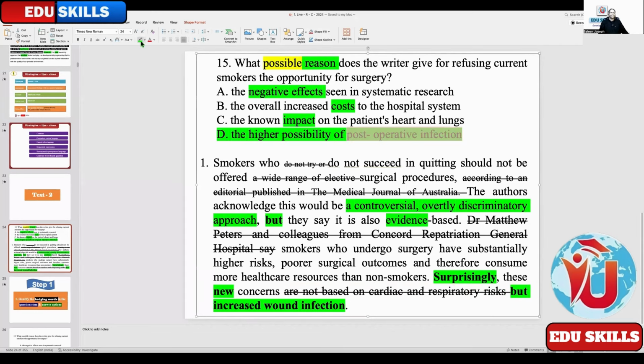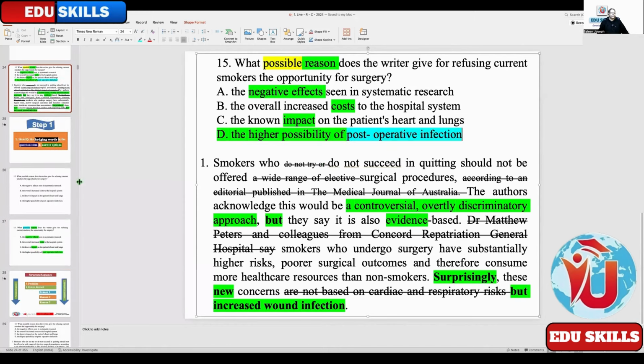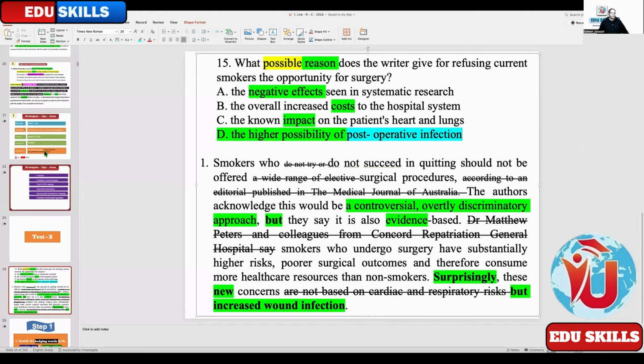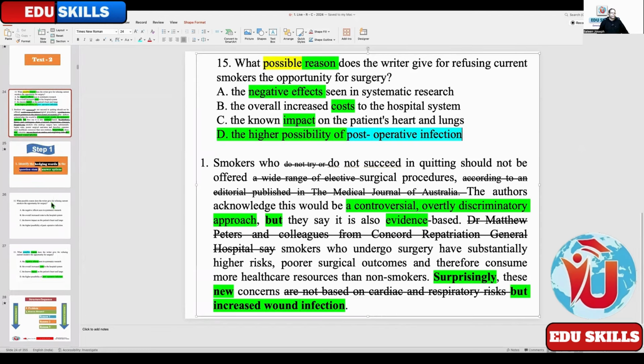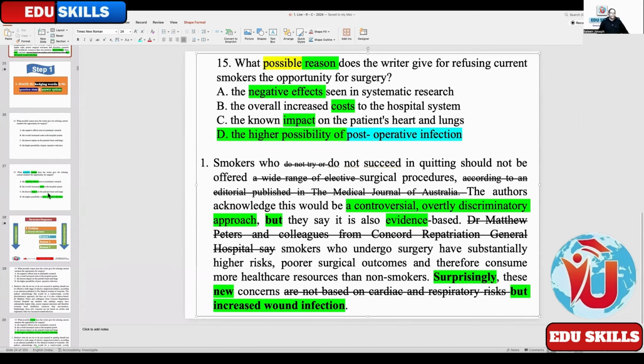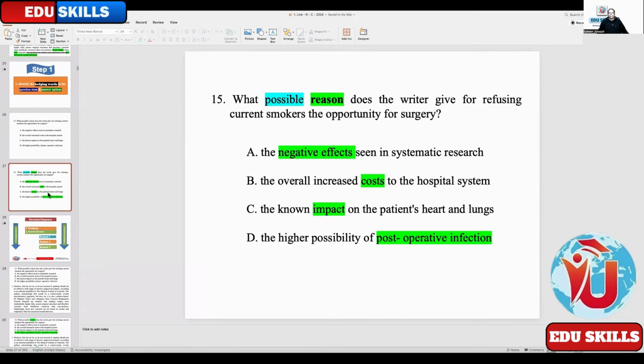Post-operative? Infection. Post-operative infection. So hope you have understood this. How to summarize? I have not summarized it. Okay. This is just to give an idea. Hedging words we have seen. Negatives, impacts for possibility of post-operative infection.